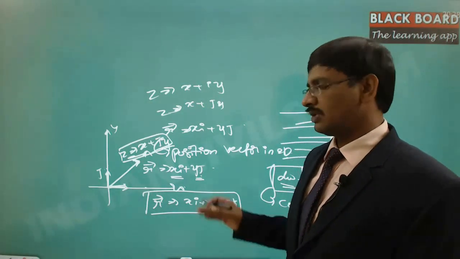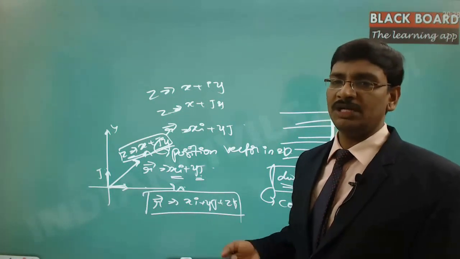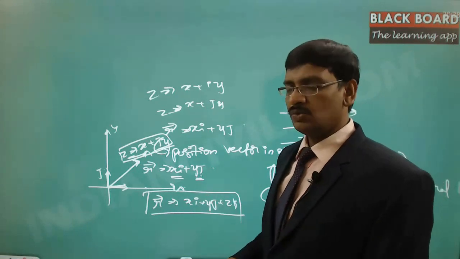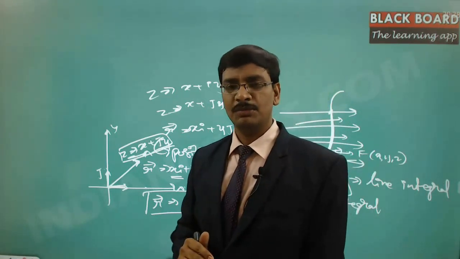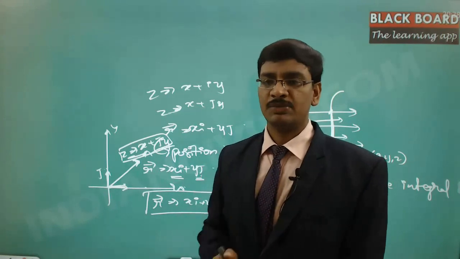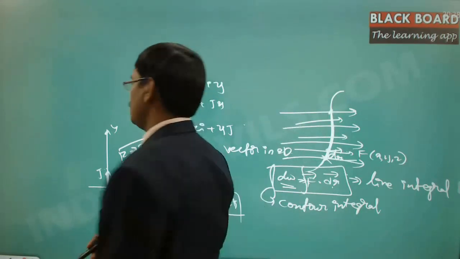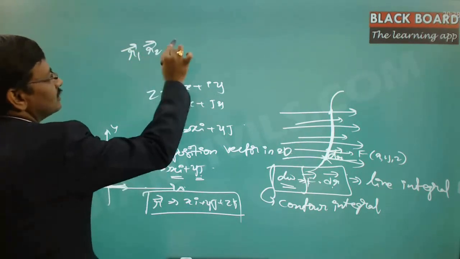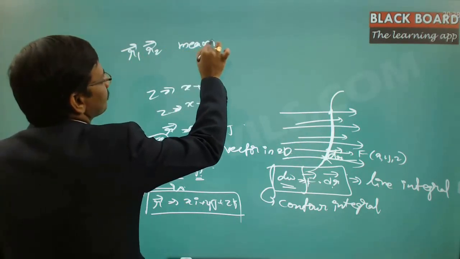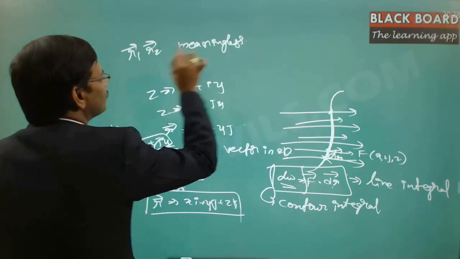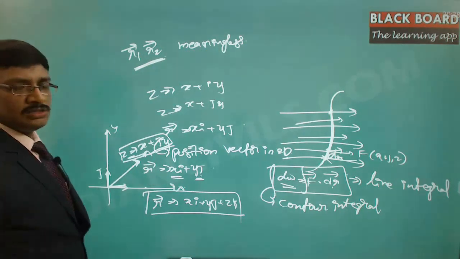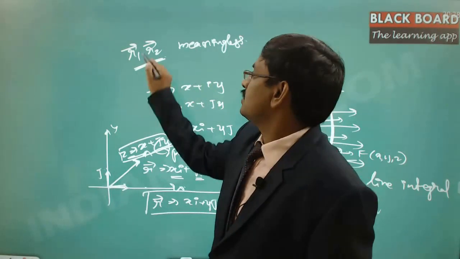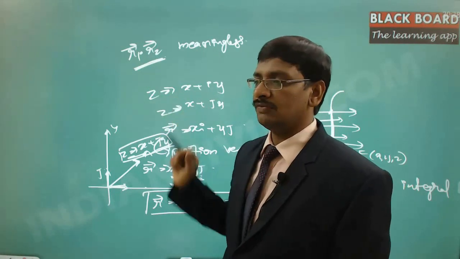But the only difference is in the algebra. Whenever we talk about the algebra, obviously we'll be talking about multiplication, division, addition and all. Now in the case of vectors, we have only two different kinds of multiplications, dot product and cross product. But you cannot do a straightforward multiplication of two different vectors. Suppose I say r1 r2, which are two different vectors, this is meaningless, because there is nothing defined in vector algebra for the direct multiplication of r1 vector and r2 vector. But if there is a dot or a cross, then that is meaningful for us.